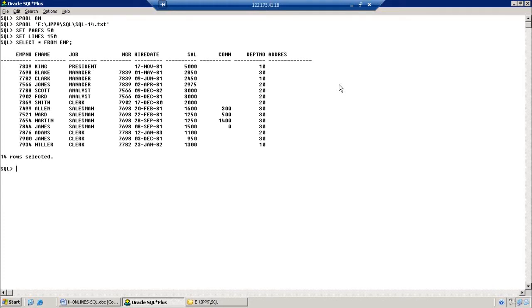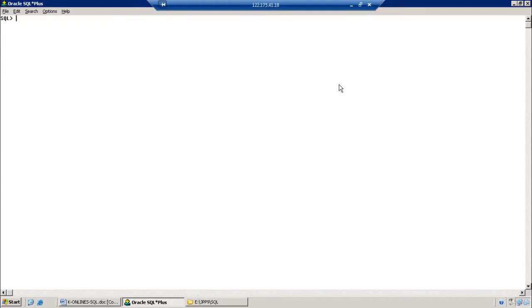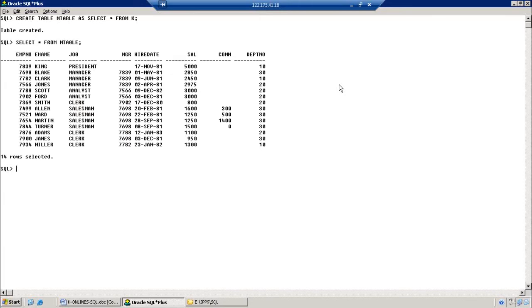So this is our actual table. Now I want to create a new table for our materialized process. Create table as select from. So this is our table. This is our base table, right? Now I want to create a materialized view on this table.